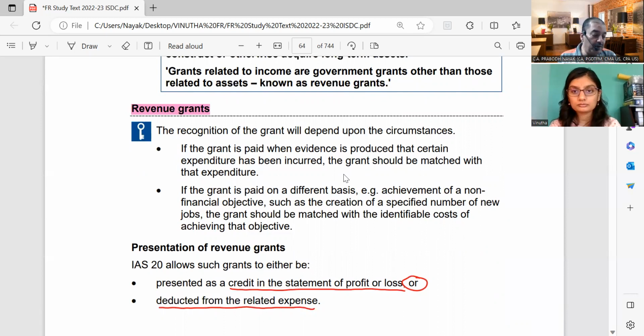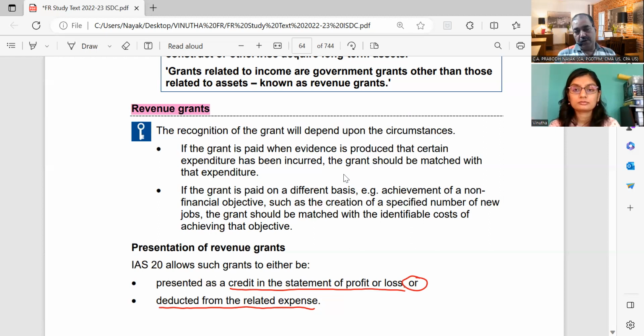For example, suppose the government is asking the company to employ 100 people every year because, as you know, there is a large amount of unemployment. So government says that if you are going to employ the people, then we will support you by giving some grant, which will be sufficient to cover the cost of those employees. So that is a revenue grant.